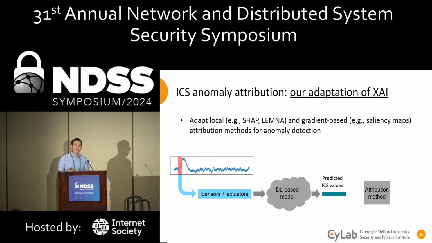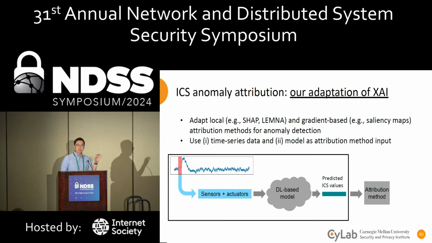To build a little further on this, we adapt prior methods from the explainable AI, or XAI, community. We adapt both local methods and gradient-based attribution methods. These are the 2 major families of attribution methods, and we adapt them for ICS anomaly detection. What this looks like is that the entire time series input and the model itself are all fed to an attribution method as input, which then produces a set of attribution scores for every sensor or actuator in the system, again corresponding to how significant they are for an anomalous prediction.